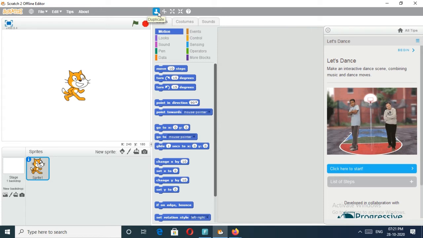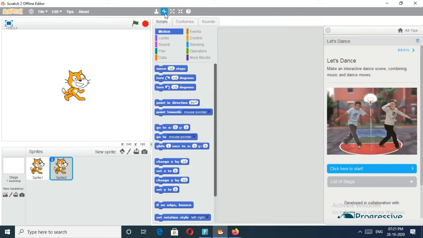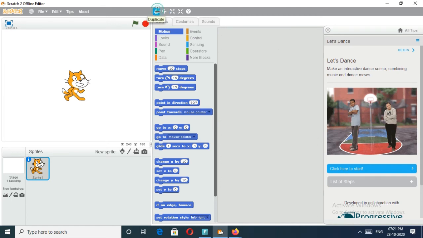What is this? Duplicate. If you want to take a duplicate copy of your picture, you just click on here and then click on here also. Then you can take a duplicate sprite here. And if you want to delete the first one, you just click on here and click on here. Okay. And how can you take the duplicates? Do you know? Just click and drag it this way. Wonder, just click on here.